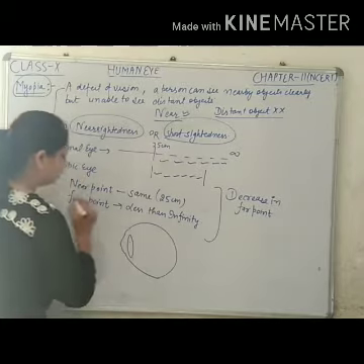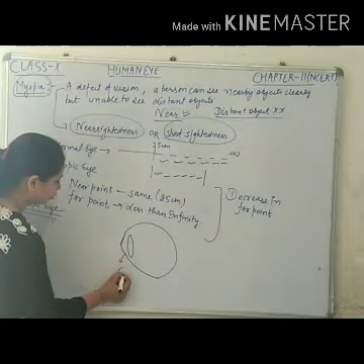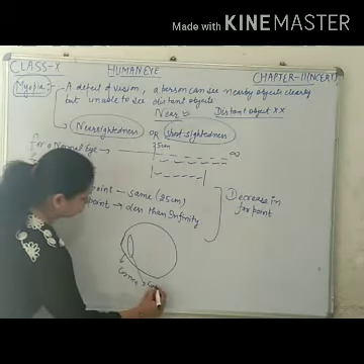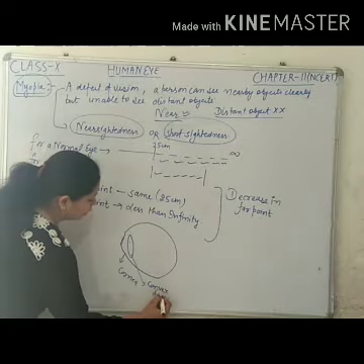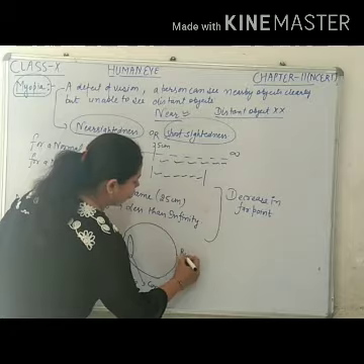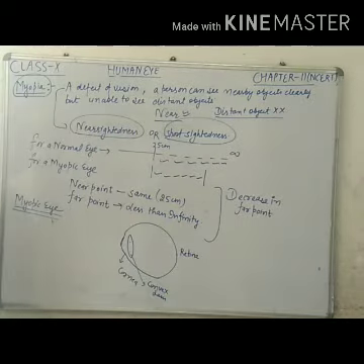That is our convex lens, that is cornea. For the image to be conveyed to the brain, it must be formed on the retina, that is acting like a screen.